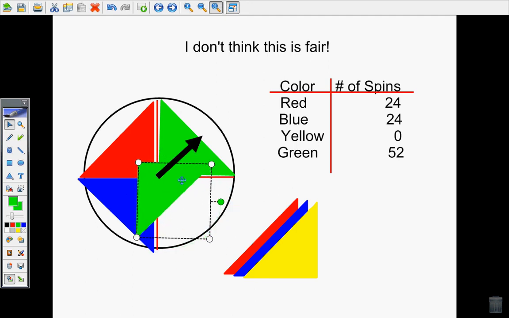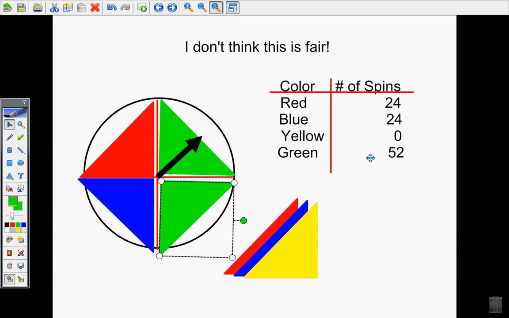Now I double check to make sure that my spinner matches what I said happened in my outcomes. Red and blue should be equal. Yep, red and blue are equal. Green should have the most. Green has the most. I can see that if I add together red and blue, I have about the same as green. So I know that my predictions equal out to what happened with my actual spins.